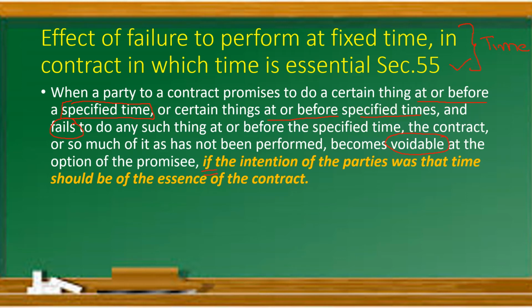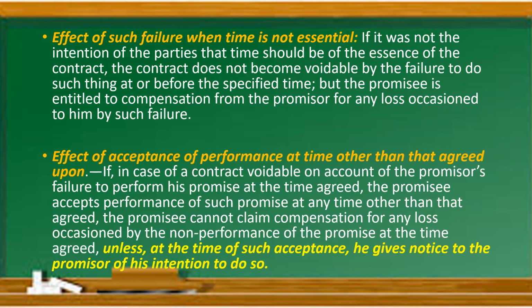If the intention of the parties was that time should be the essence of the contract. If in the contract, while making the contract itself, we have mentioned that I want the goods on this date, this is very much important for me, already I have shown my intention. In that case, if the other party could not deliver the goods on that date, then I can avoid the contract and I can claim what? Compensation for it.